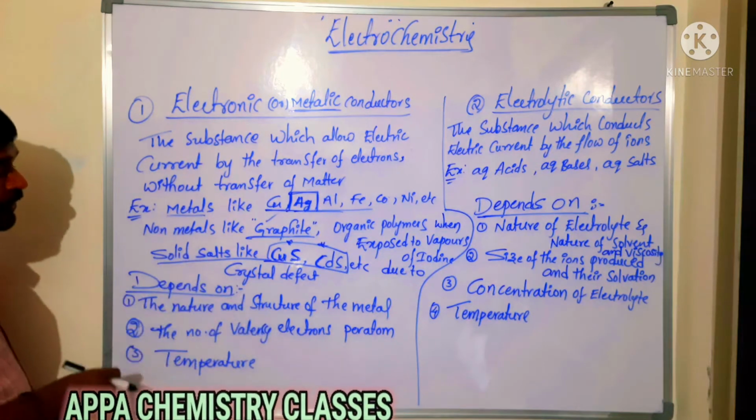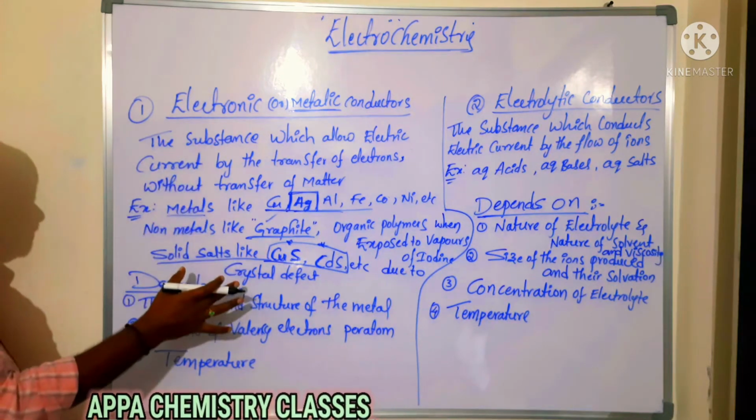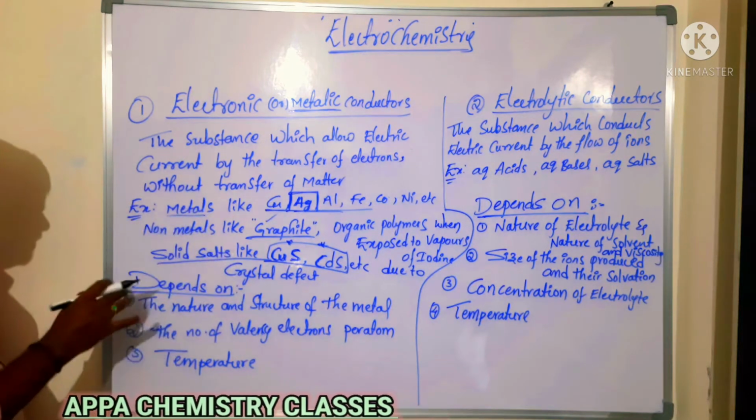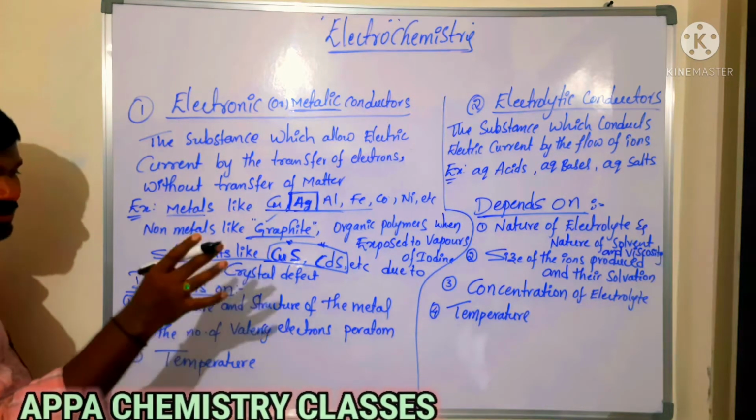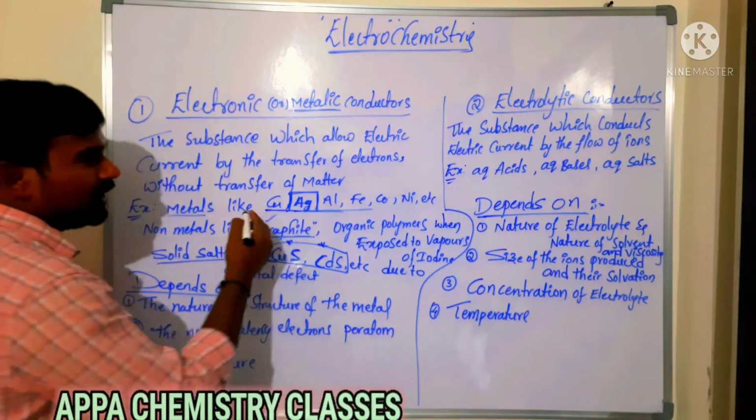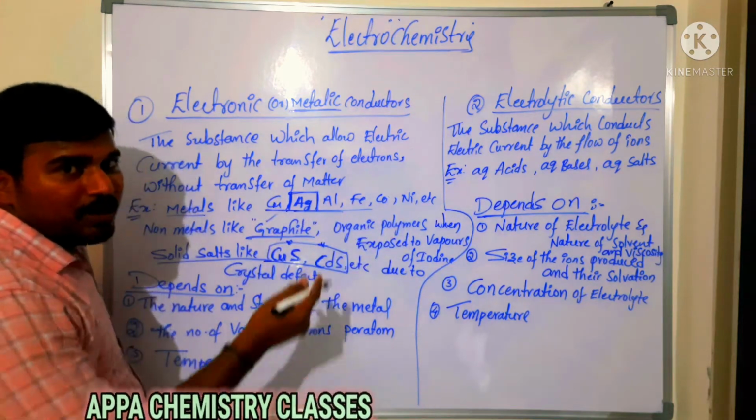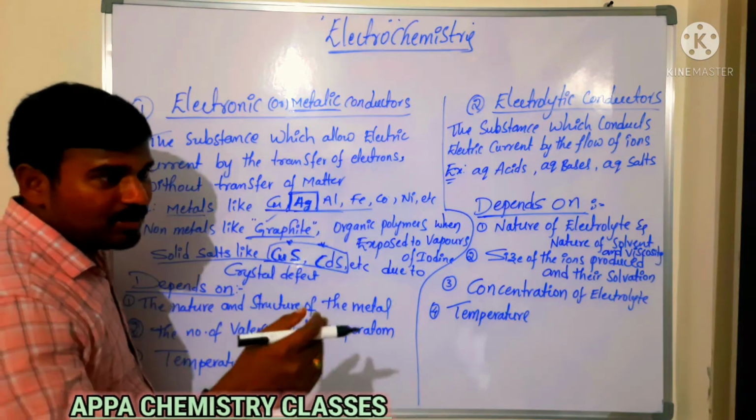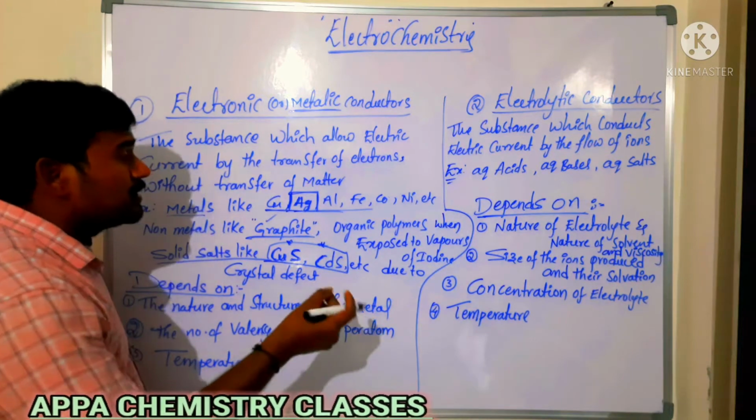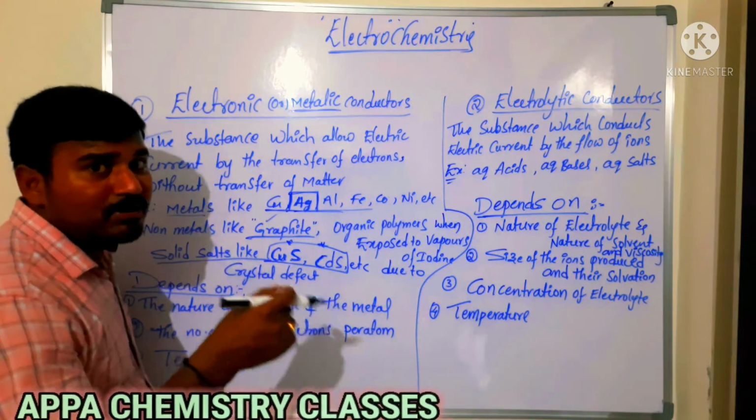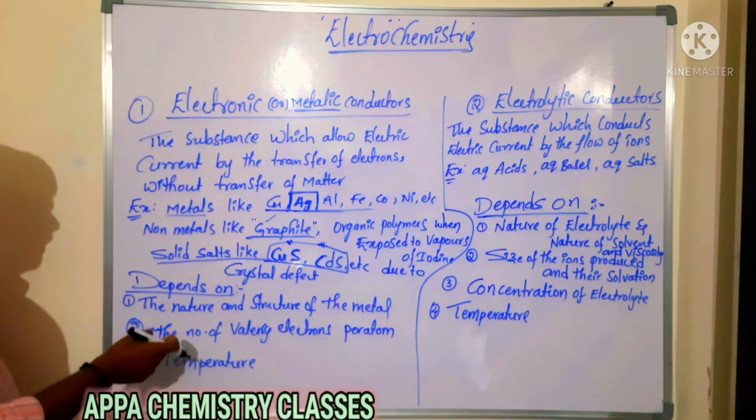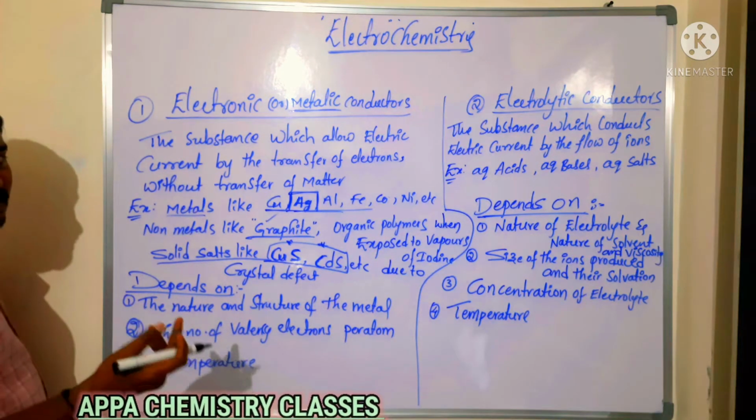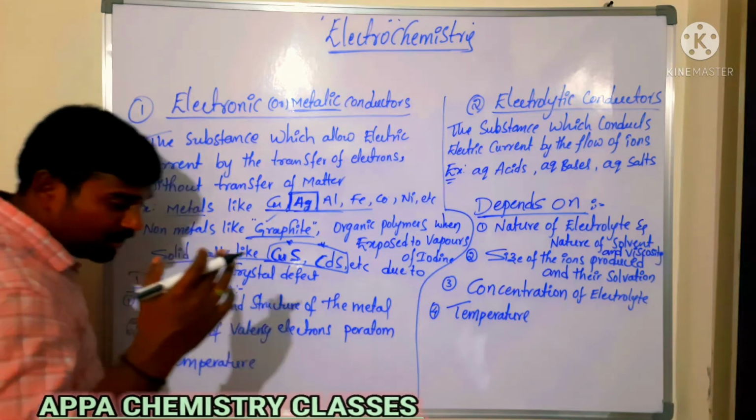Is that clear? These electronic conductors mainly depend on three factors. The first factor is the nature and structure of the metal. We have different types of metals, so it depends on the nature of the metal. Some metals are good conductors of electricity, some are slight conductors, and some metals will not conduct electricity. Now see here, the number of valence electrons present in an atom. Now you take the